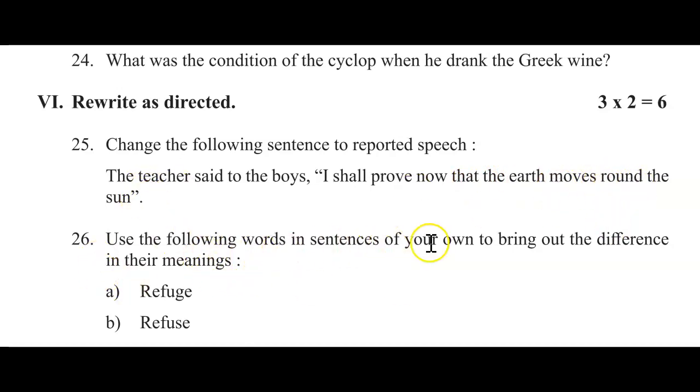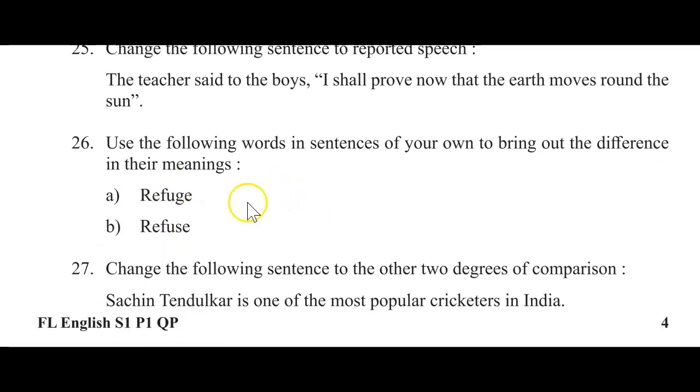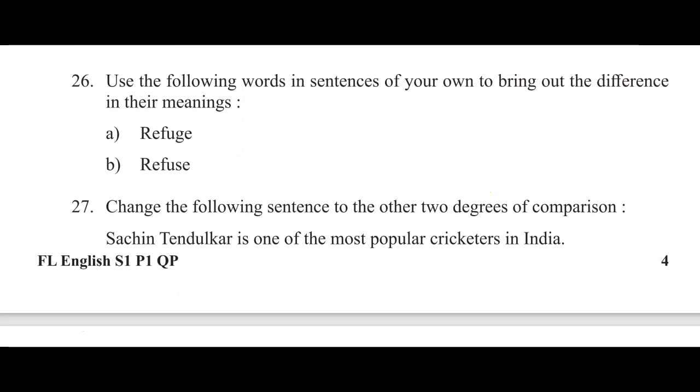26, use the following words in sentences of your own to bring out the difference in their meanings. Option A, refuge. Option B, refuse. By using these words, you have to make your own sentence. Is this clear? Good. And also you have to differentiate their meanings. Use the words in sentences of your own to bring out the difference in their meanings.